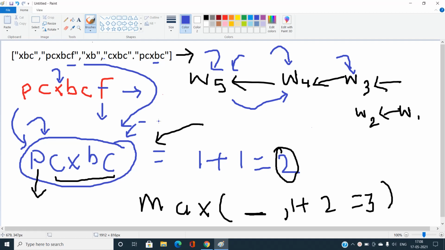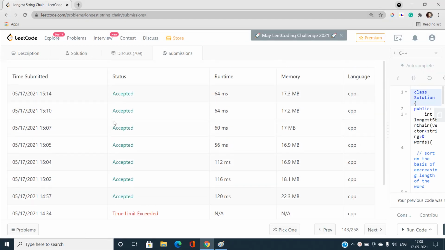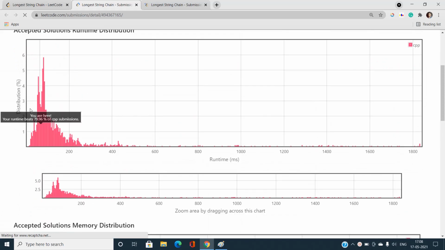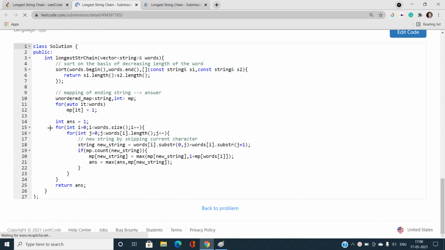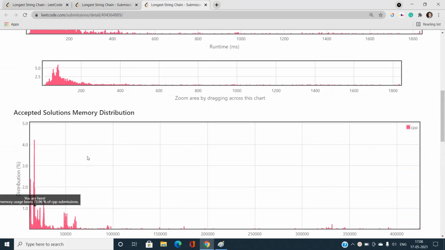This is actually a standard dynamic programming problem. If you are aware of the concept, you can easily understand this one. So let's move further to the coding part. Actually, first I will try to explain where my flaws are. I have the best one at 56 ms, then I tried to improve my code, but it is no better than the good one. So first I will explain this code of 79% beats, which is basically the same thing. First, I will explain this very good code, which beats 88% of CPU submissions.